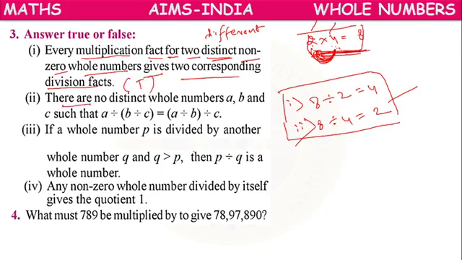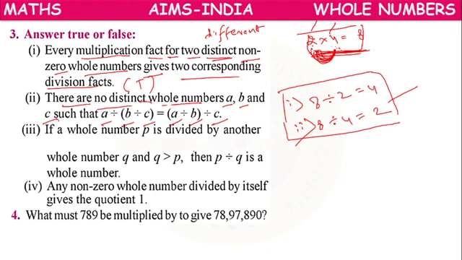Next, there are no distinct whole numbers A, B, C such that A divided by B divided by C equals A divided by B divided by C. So it's a division of three whole numbers.